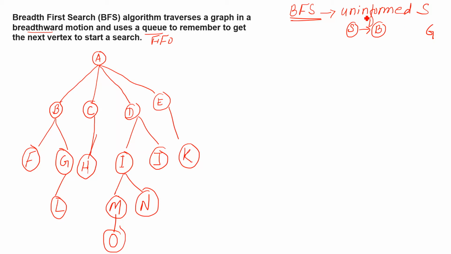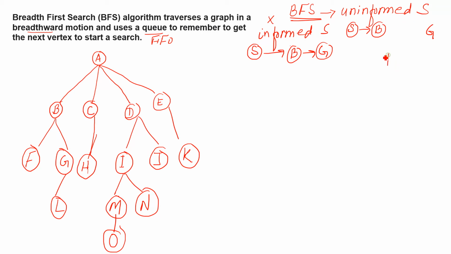As opposed to uninformed search, we have another method which is known as informed search. In informed search, we know the cost in advance. Here we use the heuristic. Heuristic means estimated value. So suppose from S to B, and from B to G, G is our destination or our goal. We know in advance what is the minimum cost from S to B and B to G. But this is not our topic. Our topic is BFS, and in BFS we use uninformed search, right?